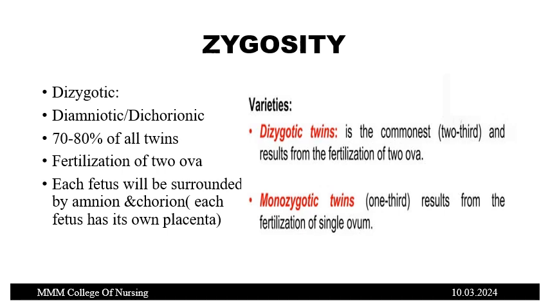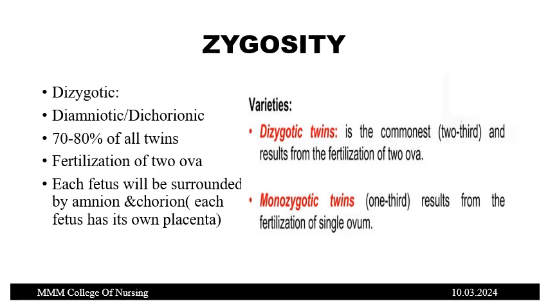So we'll come to the zygosity here. First is dizygotic. Dizygotic means there will be two amnions and two chorions. It accounts for 70 to 80% of all twins, from fertilization of two ova, and each fetus will be surrounded by amnion and chorion. Each fetus has its own placenta.